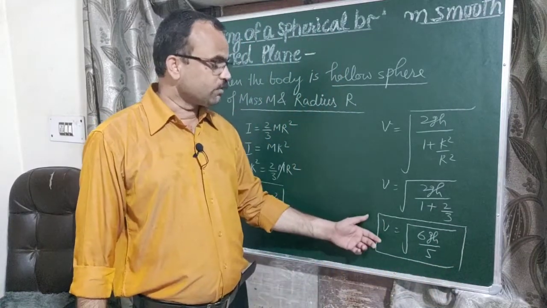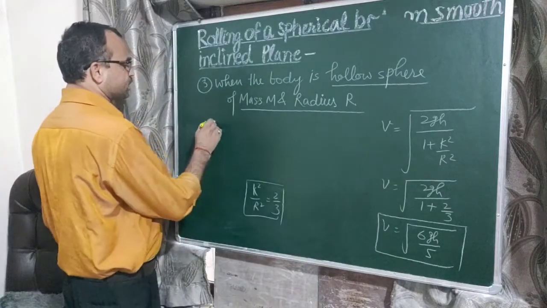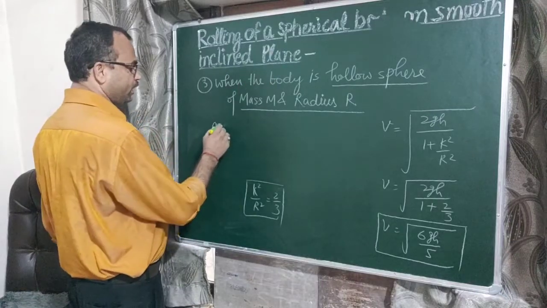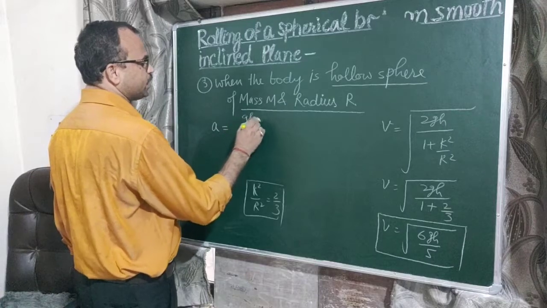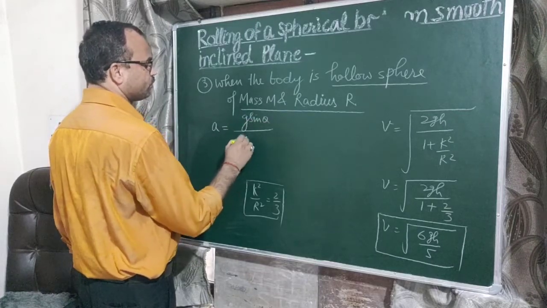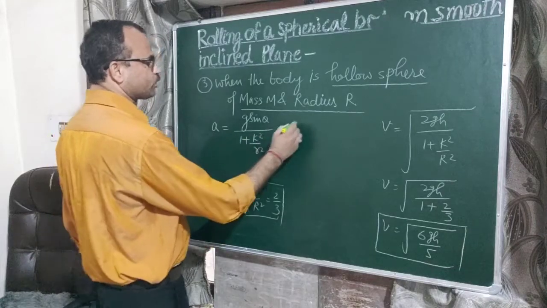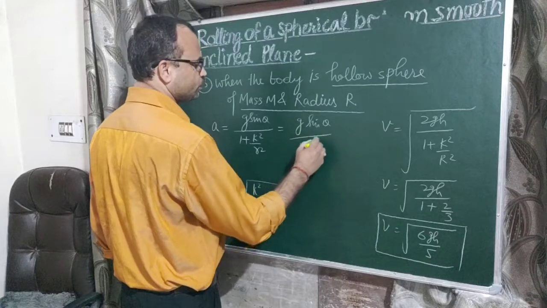So this is the velocity of a hollow sphere. To calculate the acceleration of a hollow sphere when it rolls over the inclined plane, the acceleration is given by a equals g sin theta upon 1 plus k²/r². Now put the value of k²/r², g sin theta upon 1 plus 2/3.